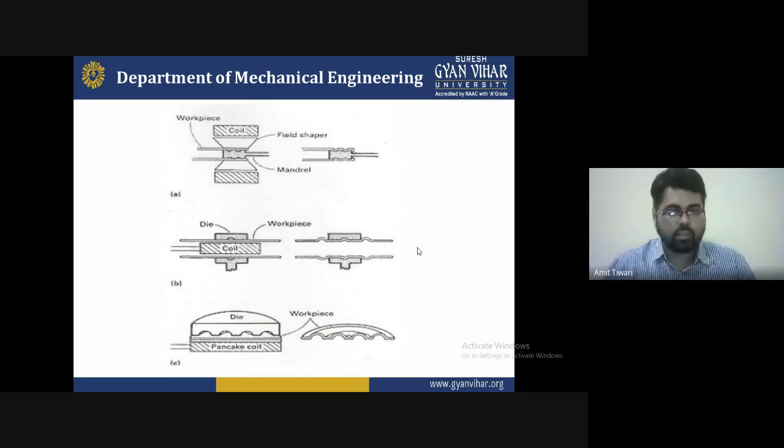Now another one: the workpiece is very popular and very easy to understand. That's why the cutting velocity is fine. The die will be applied for that, it is easy to operate, and the workpiece will be calculated.